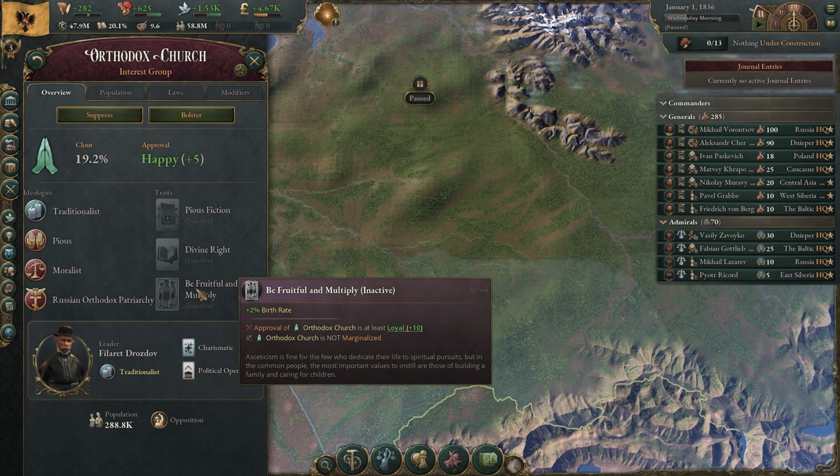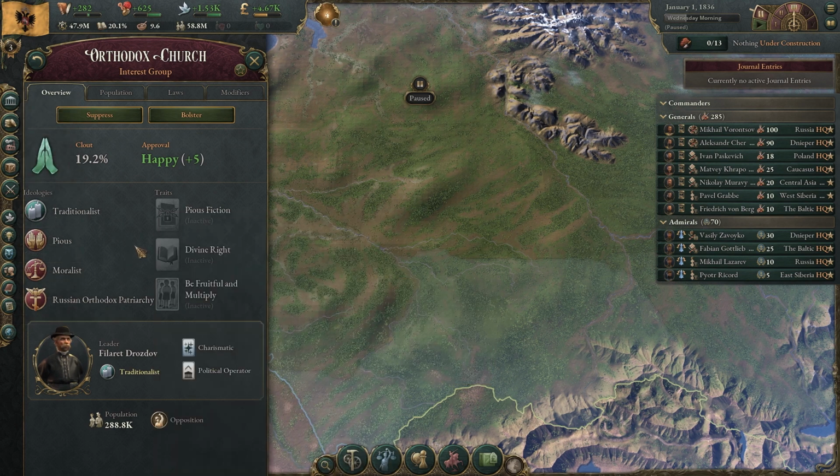Be fruitful and multiply. So it's a plus 2% birth rate, and again, you get a plus 4% if your clout is high enough. So this is usually a good reason to keep your religious groups loyal if you can. Again, you may not. The early game you probably can. Later on, it's going to be really, really hard to. How do we get this interest group happy?